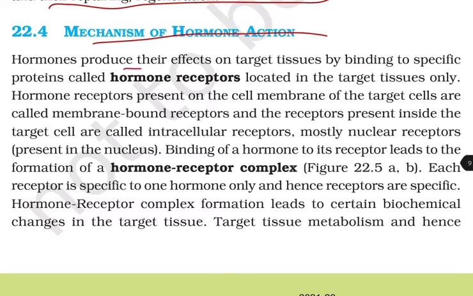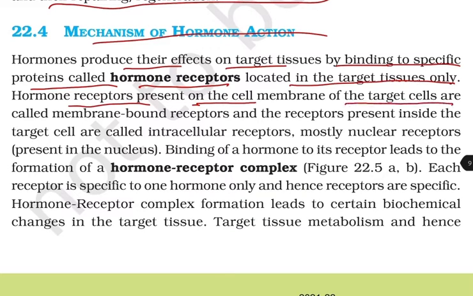Mechanism of hormone action. Hormones produce their effect on target tissue by binding to specific proteins called hormone receptors, located in the target tissues only. Hormone receptors present on the cell membrane of the target cells are called membrane-bound receptors, and the receptors present inside the target cell are called intracellular receptors, mostly nuclear receptors, that is present in the nucleus.